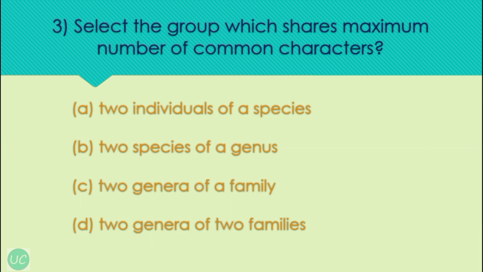Okay. Our next question is select the group which shares maximum number of common characters. So is it two individuals of a species, or two species of a genus, or two genera of a family, or two genera of two families? So the correct option is two individuals of a species share maximum number of common characters, because species is the lowest level of taxonomic hierarchy and the members of a species share the most common characteristics with themselves. Thus any two individuals of a species share the maximum number of related or common characters.